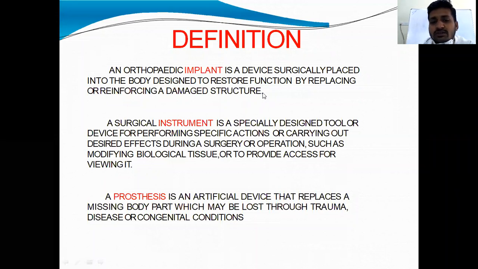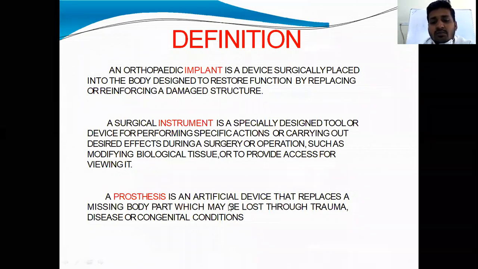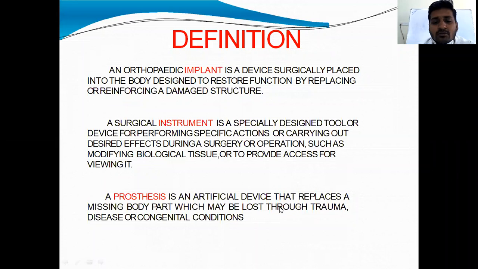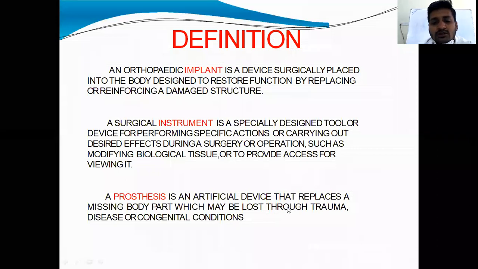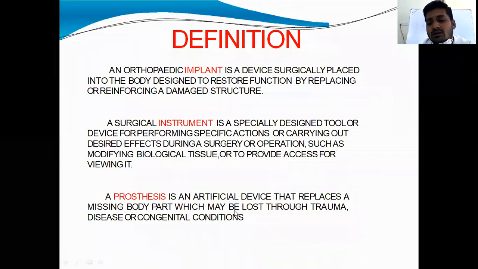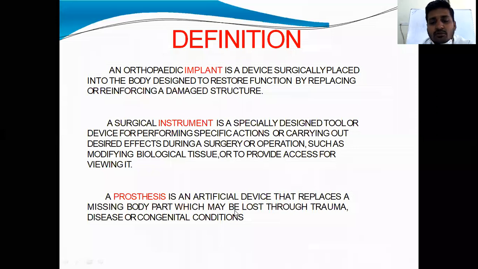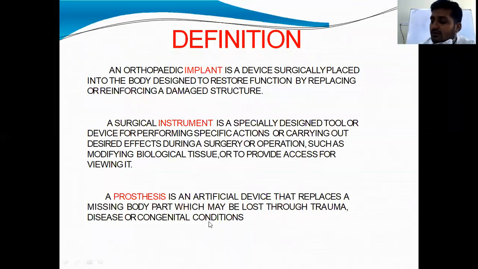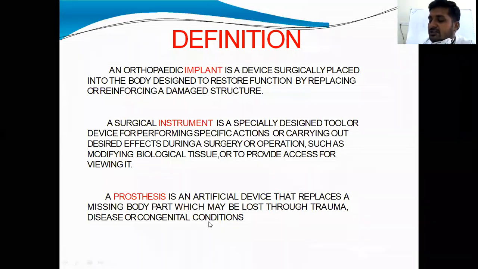Here part of a bone or part of the body is lost through trauma, or it can be removed through surgery in tumorous conditions or congenital conditions. The body part is lost and it is replaced by a device, that is prosthesis.